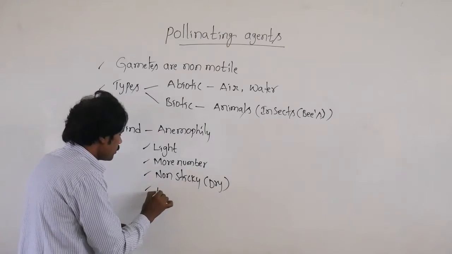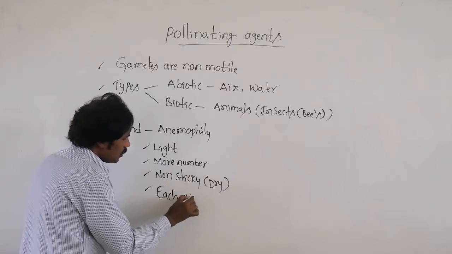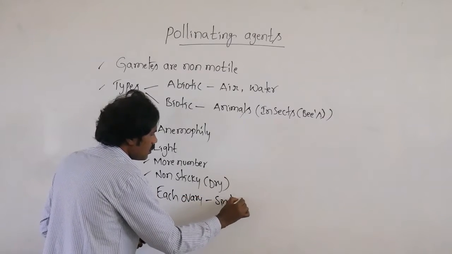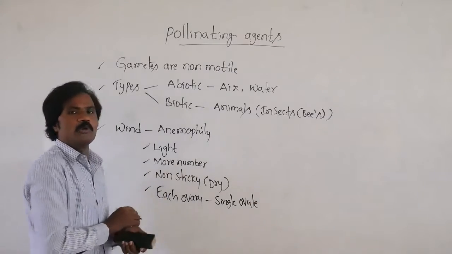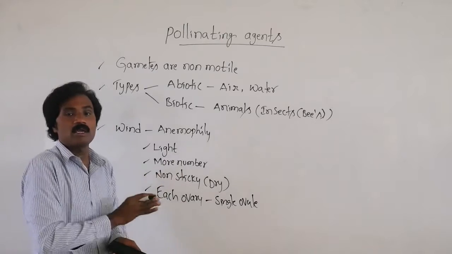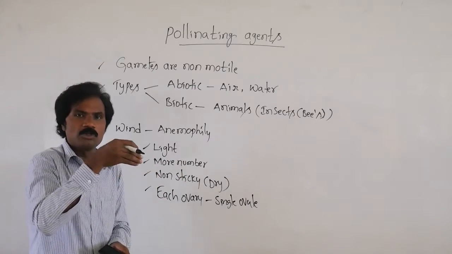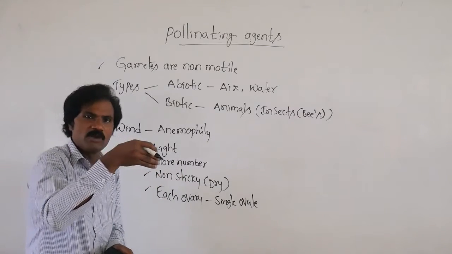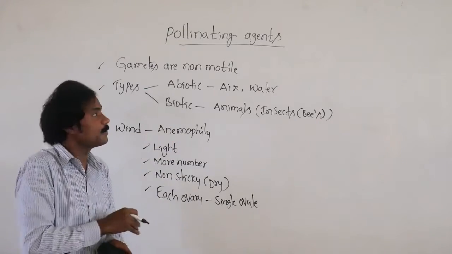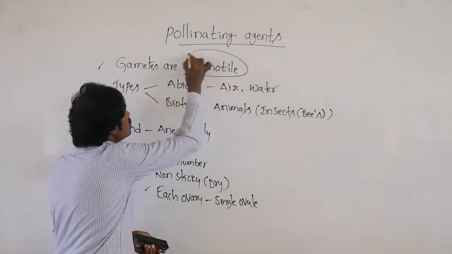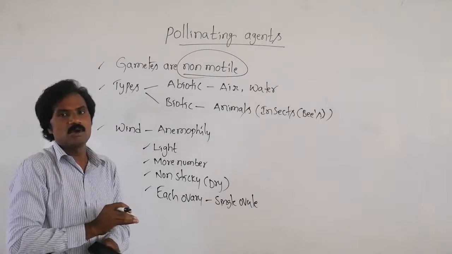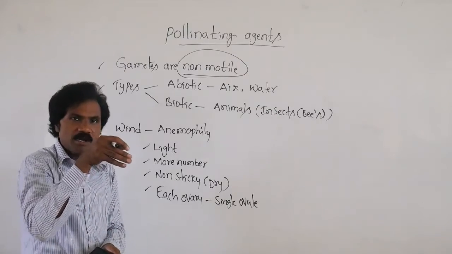This is the most common type. Suppose the wind direction suddenly changes and rotates the direction. Because the pollen is non-motile, according to the wind current, whatever the direction, it must move along.